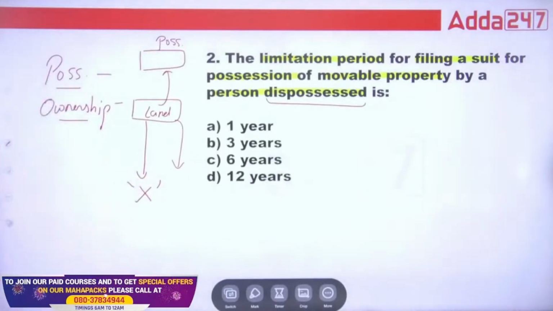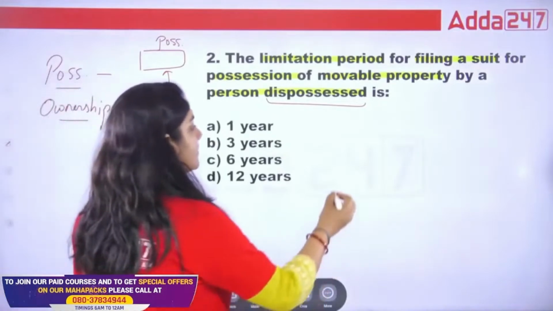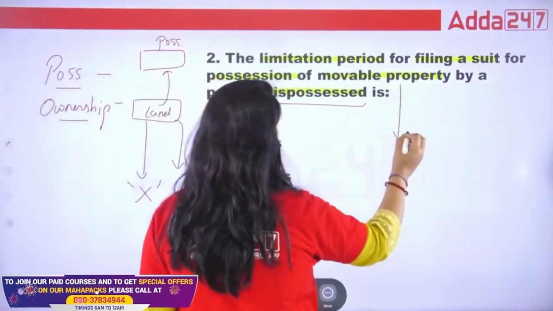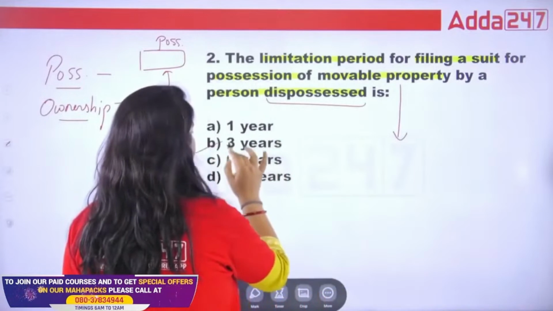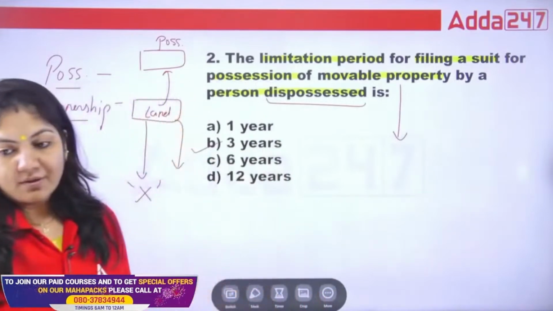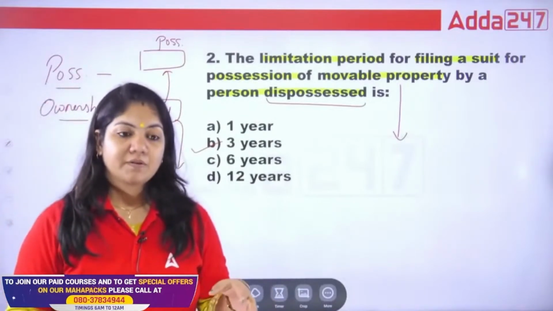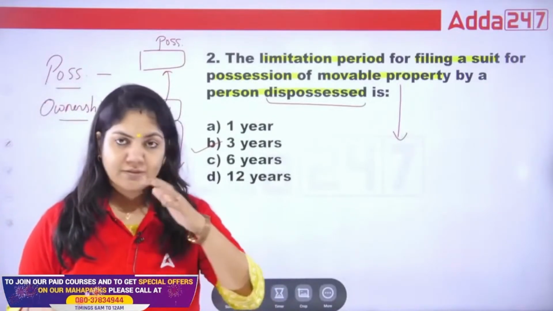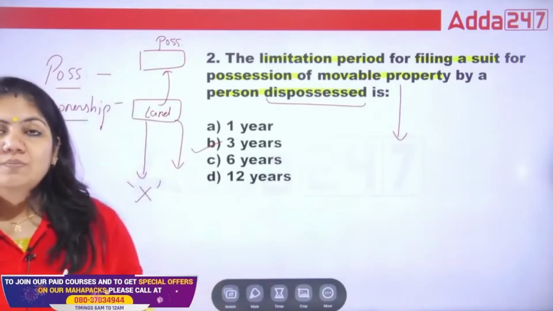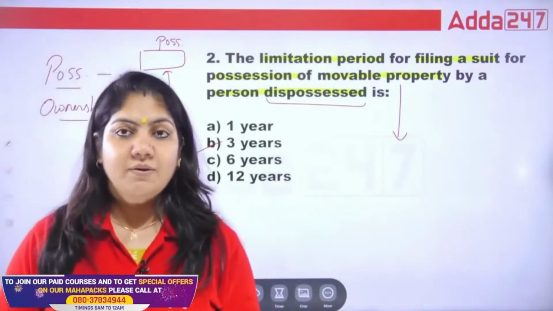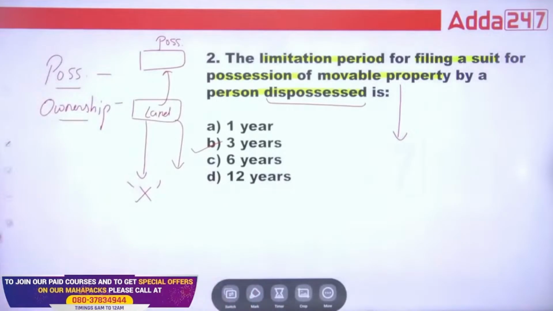So guys, for the movable property, always remember the limitation is 3 years. 3 years is the right answer for the movable property, because every property, whether it is immovable or movable, has a different limitation period, and these types of questions come in your exam. So okay, this is the right answer.